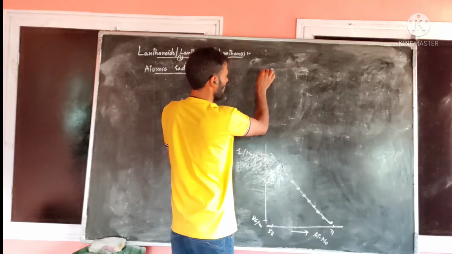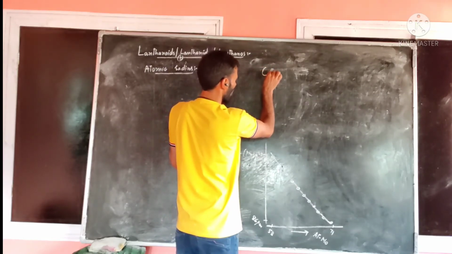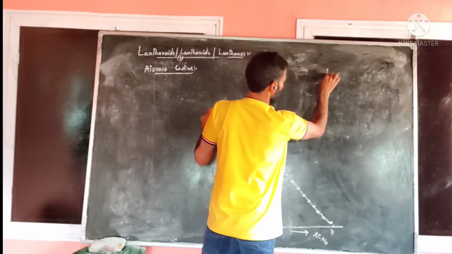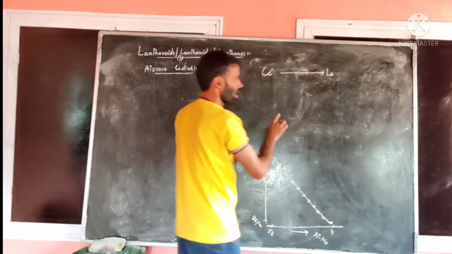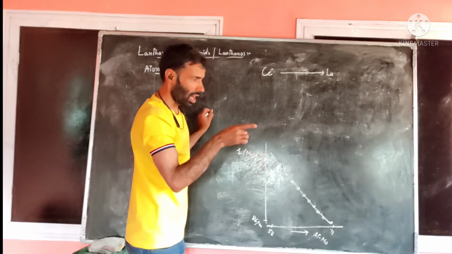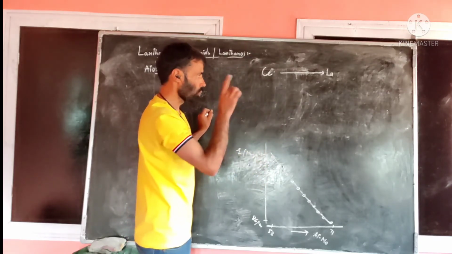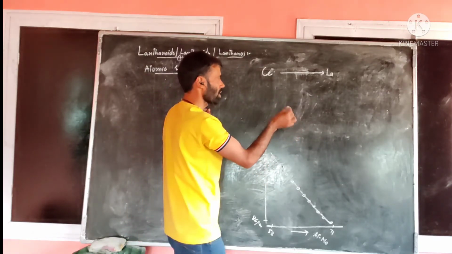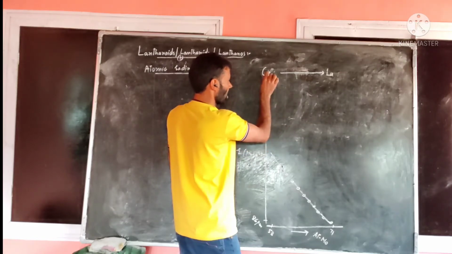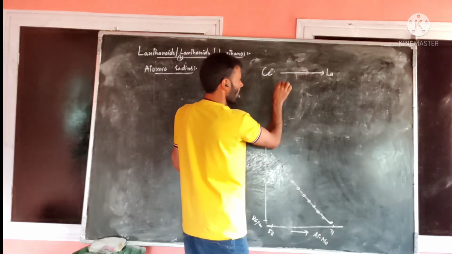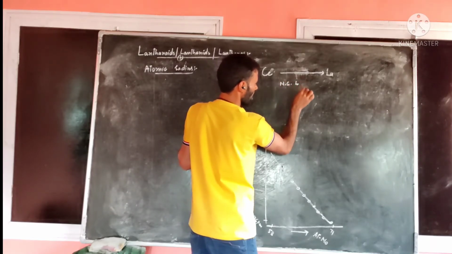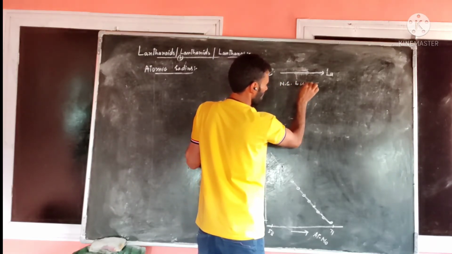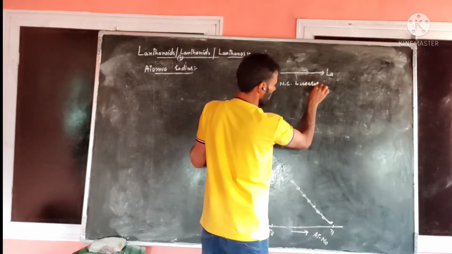I may again mention this point: from cerium to lutetium, there occurs a very small decrease in size, and that decrease in size we call lanthanide contraction. That is due to the reason that on moving from this to this, nuclear charge increases. That increase in nuclear charge decreases the size.